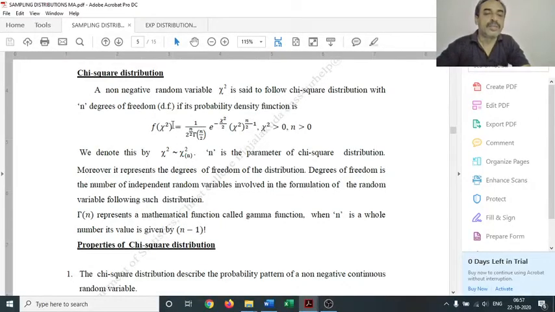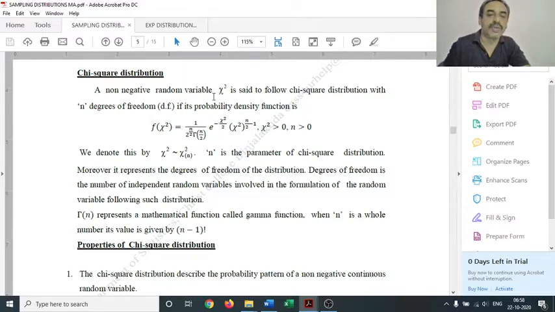Now we will discuss chi-square distribution. Chi-square distribution is introduced by Karl Pearson. It deals with the probability distribution of a random variable chi-square. Here this chi-square is a non-negative random variable and its probability behavior is discussed in the equation of chi-square distribution.